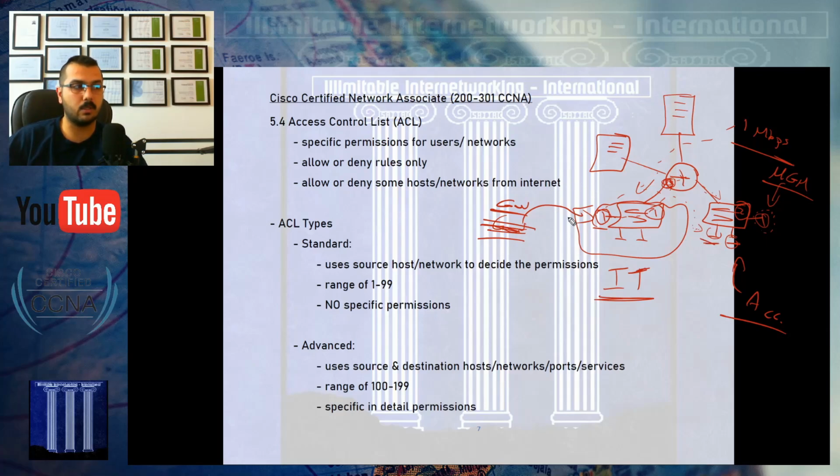Get this one. Okay, so you can talk with your colleagues, you can talk with the accounting team, you can get some services on the internet, but you are not allowed to reach this employee's IP address in here. Or maybe it's a printer. Maybe you are using a lot of papers and costing us a lot of papers in the day, and you should not use the printer anymore. So I will deny you from reaching the printer, but you are permitted to reach everything else.